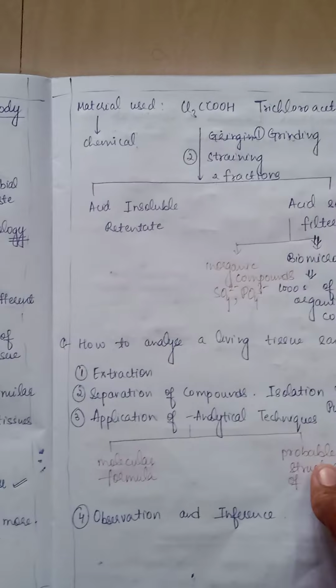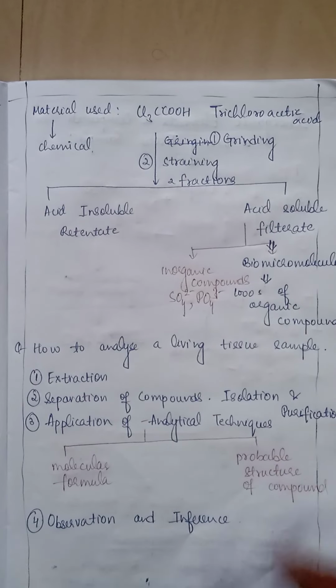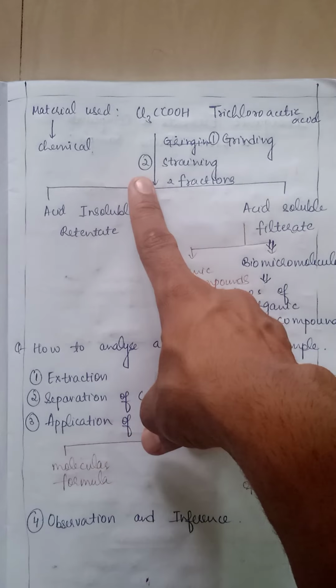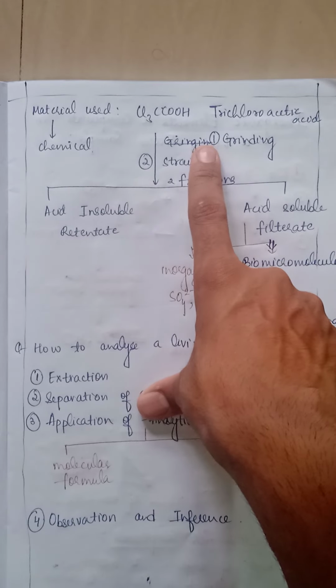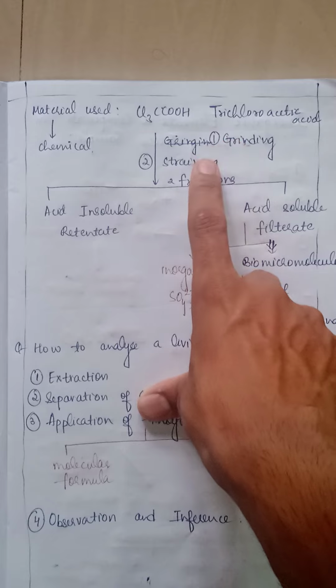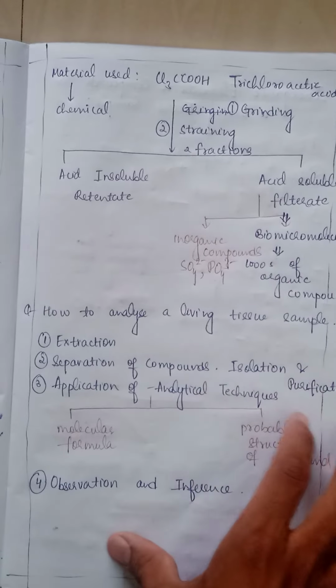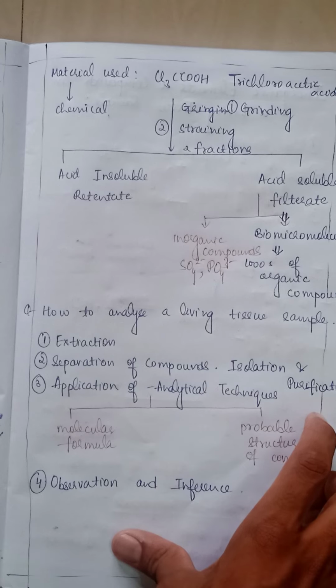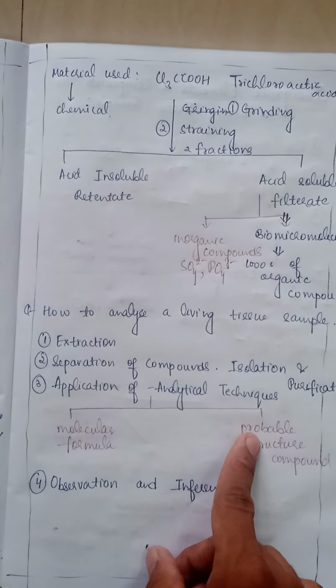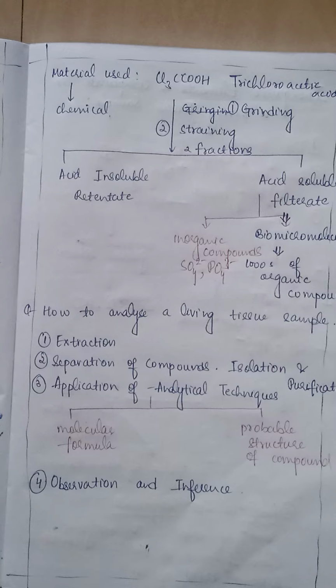Now, next. So, how is elemental analysis performed? You have to take an experimental material. Here it is trichloroacetic acid. The first step is grinding, straining. You obtain two fractions. Then isolation and purification, right? Application of analytical techniques, observation and inference, right?